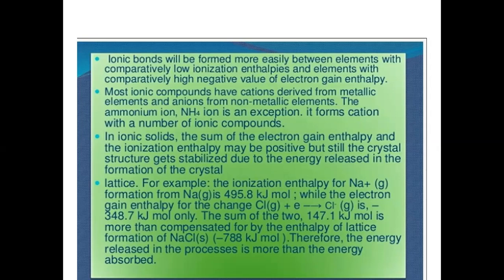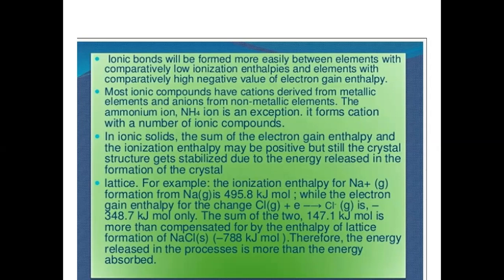Clear? So that is why metals have a low ionization enthalpy. We know that. So they have the greater tendency to form the ionic bonds, like alkali and alkaline earth metals, which have relatively low ionization enthalpy. So they generally form the ionic compounds because their ionization enthalpies are low, so they easily lose the electrons and form the cations. Now cation has been formed.